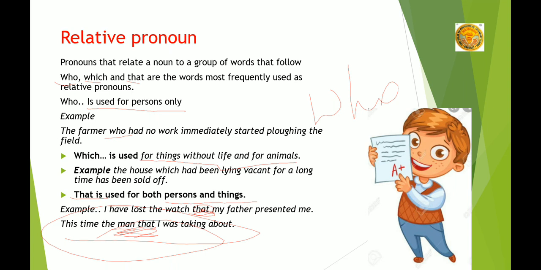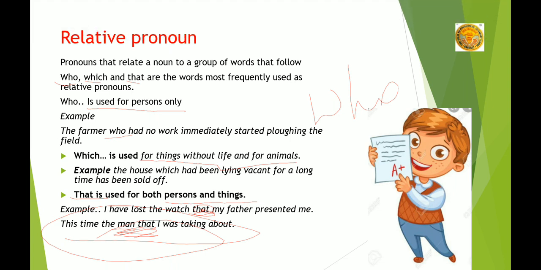Okay, now what is the meaning of antecedent? The noun and pronoun immediately before the relative pronoun are called antecedent. Come to this example, the farmer who had no work.